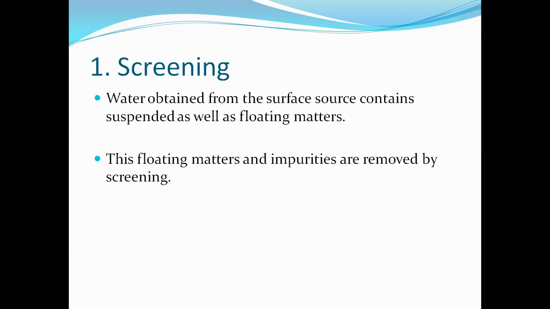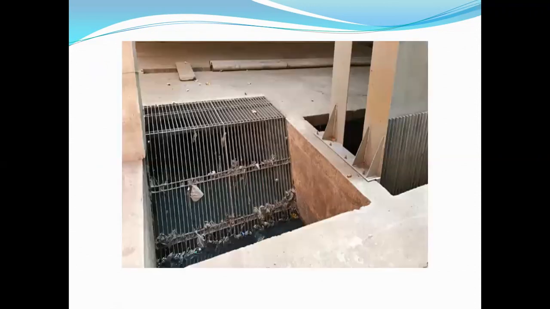That is, when water comes from the source, it has some suspended impurities or floating matters. These floating matters and impurities are removed by screening. To remove these, screens are used. Now see this picture. This is a screen.